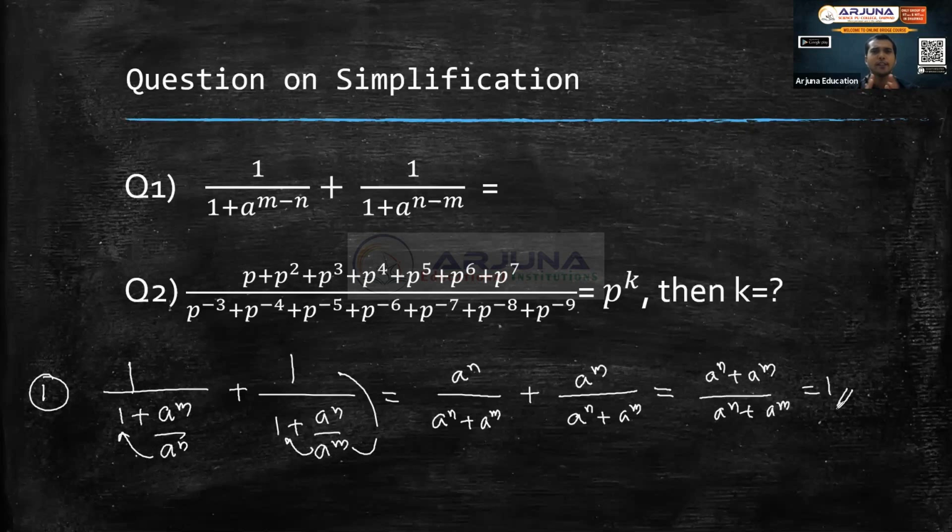So this is the first question. Now it's a very simple one. Fine. Now how do you do the second question here? This question I want you to explore and do. So p plus p square plus p cube plus p power 4. There are so many terms. The only thing you have to do in this case is try to take things common. When you try to take things common, how does it look? That's what I want you to do. Okay, try this question.